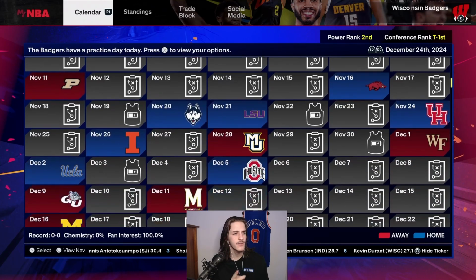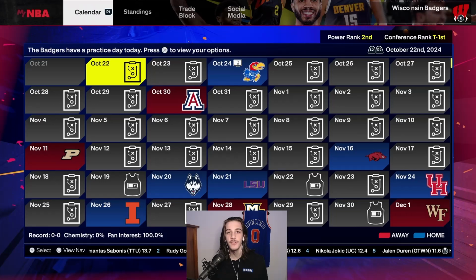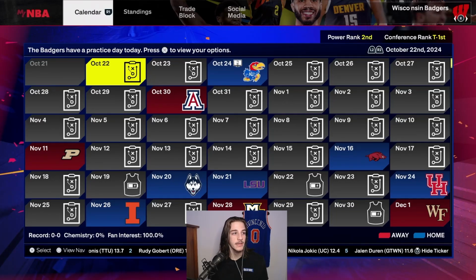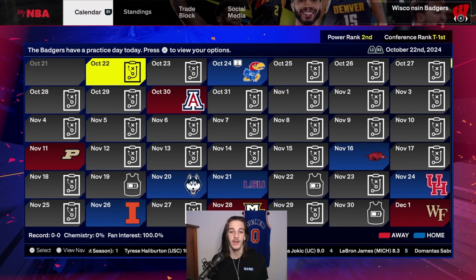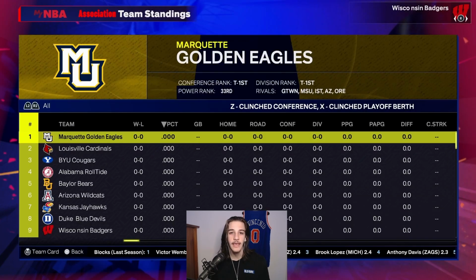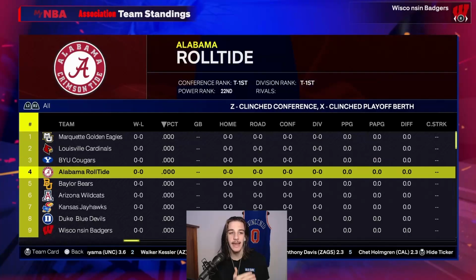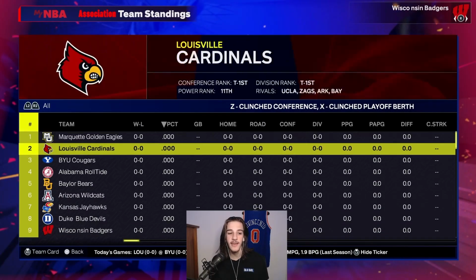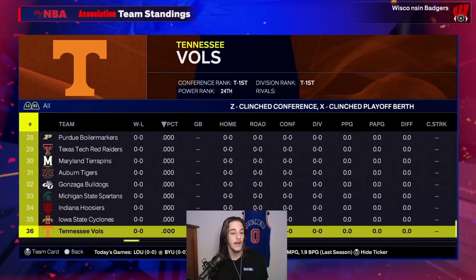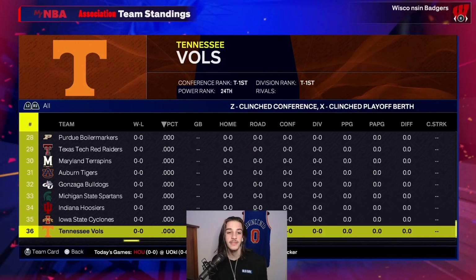All right, so as you guys can see, there's a lot less games than normal. I believe it's only 29 to 30 games now in a regular season. So that's closer to how college would be. They're more closer to the 30 game range than the 82 game range. Third part of now this league being more like college is there is no conferences. I got rid of the Western and Eastern Conference. So now teams can place in the playoffs as long as they have a good enough record. And now we can see there's officially 36 teams, and technically I could add more with expansion teams as well.